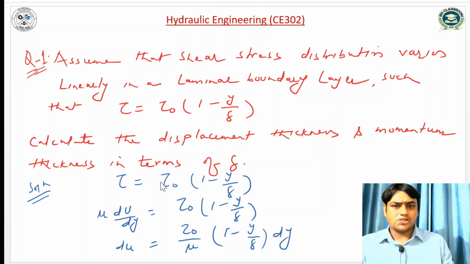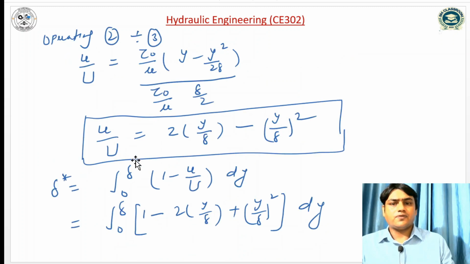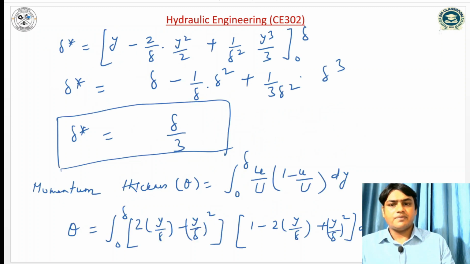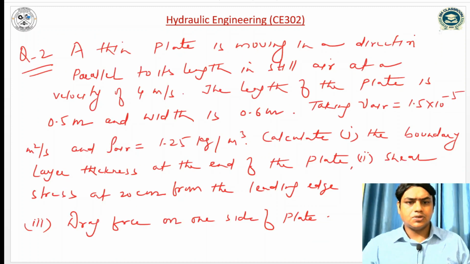Firstly, the relationship between tau and tau naught is given. We have replaced tau is equal to mu du by dy, and we have derived the expression of the velocity profile, small u by capital U is equal to 2 times y by delta minus y by delta whole square. With the help of that we have derived the displacement thickness.